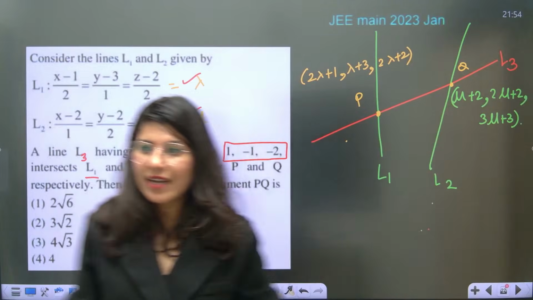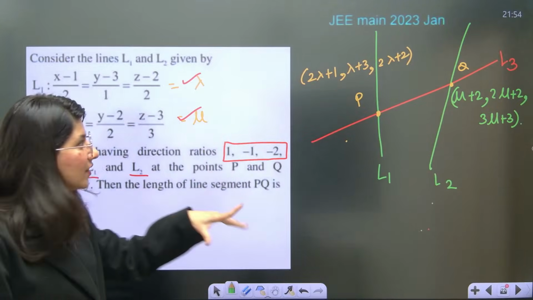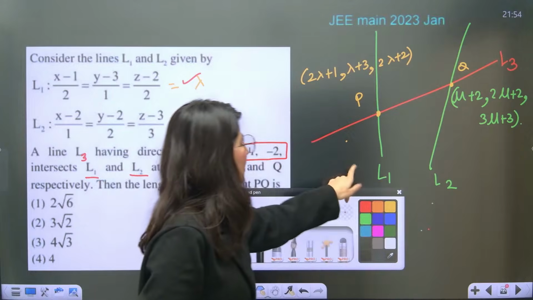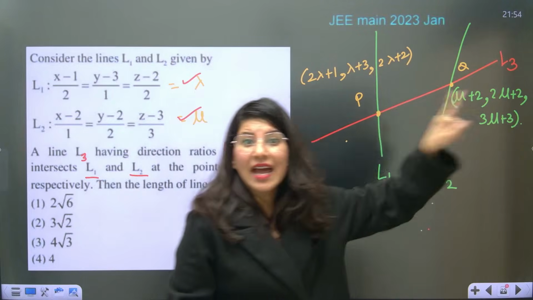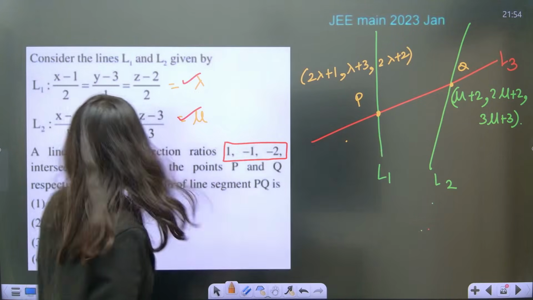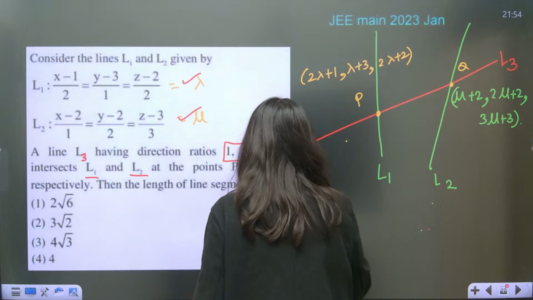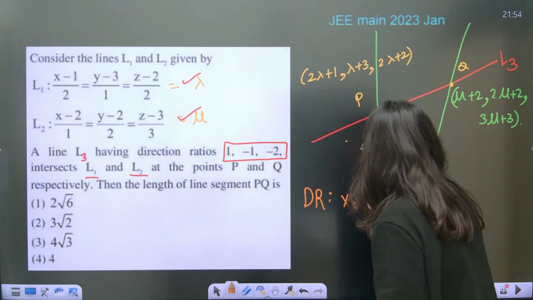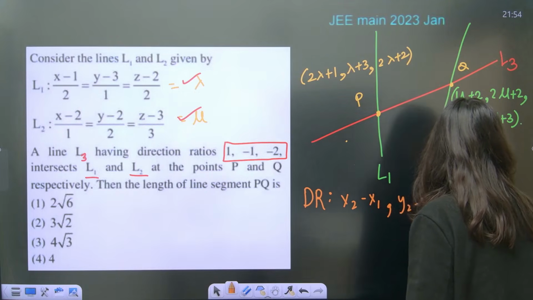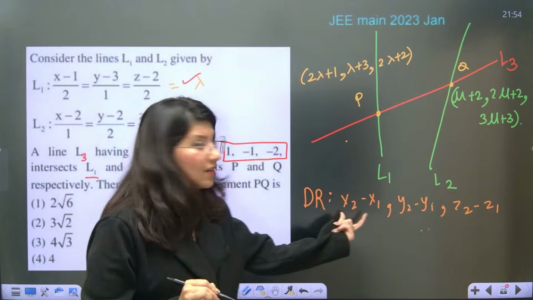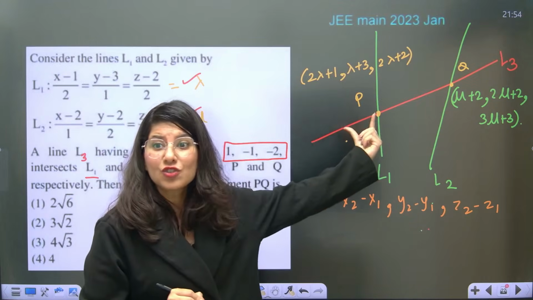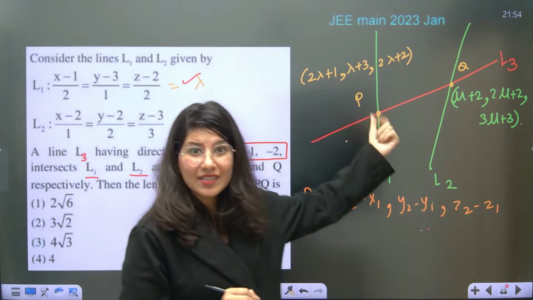Okay. All right. So P is right here, Q is right here, and you know the direction ratio of line number 3. What are the direction ratio? DR of any line will be what? X2 minus X1, comma, Y2 minus Y1, comma, Z2 minus Z1. Yes or no? These are the DR. So can you calculate direction ratio of line number 3 just by doing this, X2 minus X1, Y2 minus Y1, Z2 minus Z1?